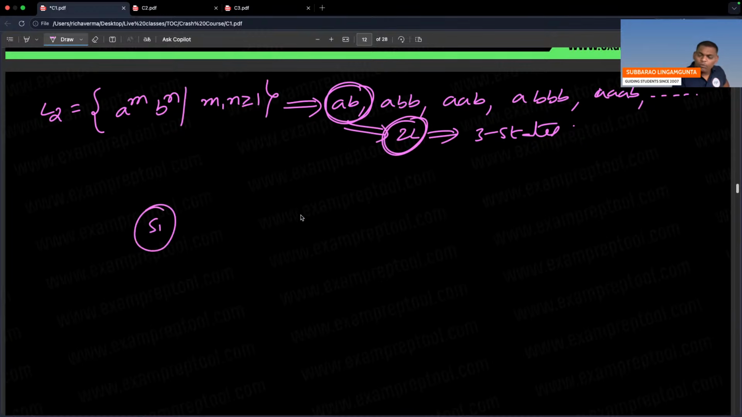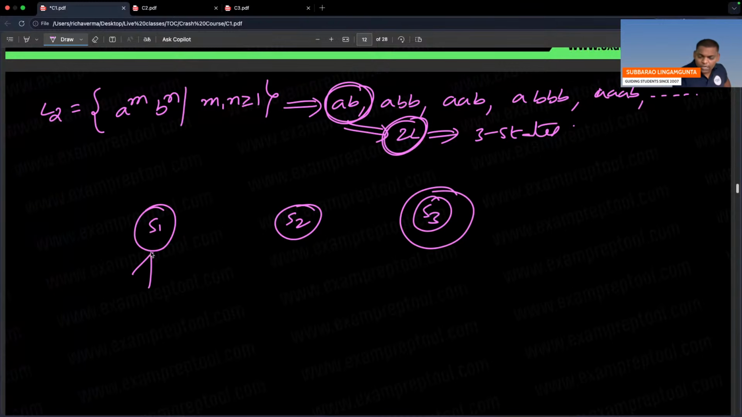S1, any name you can keep. S2, S3. Last one keep a double circle. First one keep the initial arrow. Now from S1 to S2, single A. S2 to S3, single B. So remember, for AB purpose we are trying. S1 to S2 on A. S2 to S3 on B. So remember, I started from starting state. At the end of the string AB, I am at final state. So AB accepted.